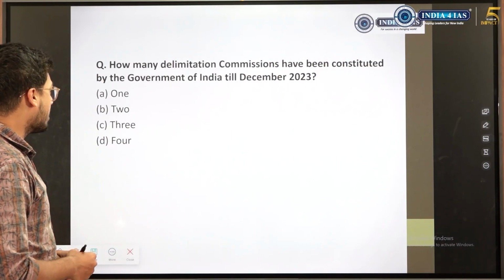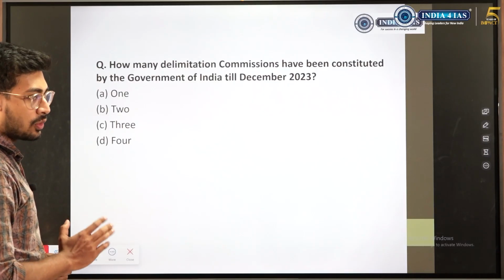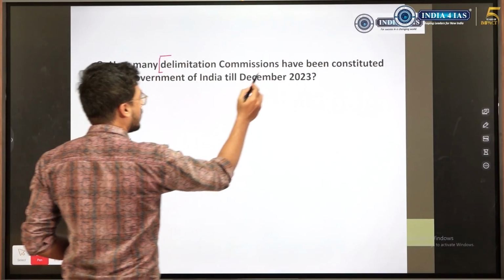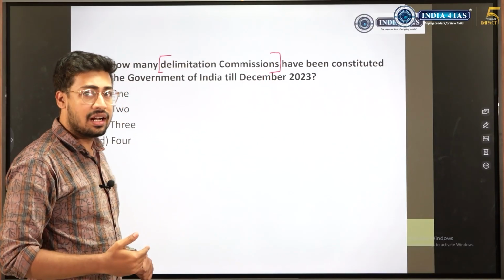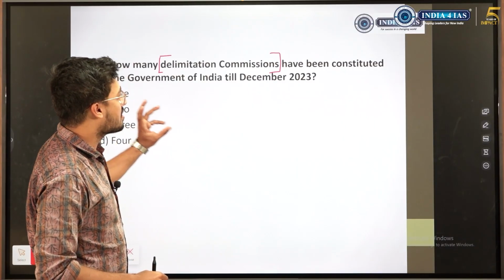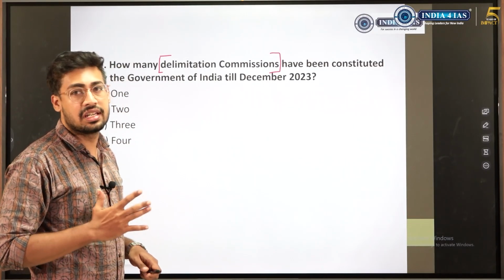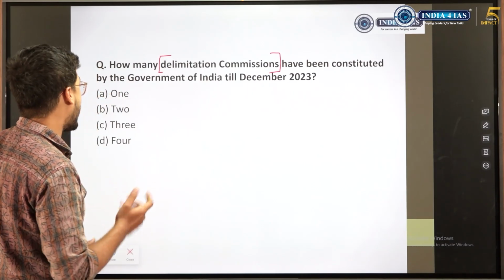How many delimitation commissions have been constituted by the government of India till December 2023? Delimitation commission ಬಗ್ಗೆ we know that delimitation commissions are established by the parliament under a delimitation act. ಆದರೆ ಇಲ್ಲಿ how many commissions have been constituted till now ಕೇಳಿದ್ದಾರೆ. This is not something which we would have studied or come across. So how could we have answered?